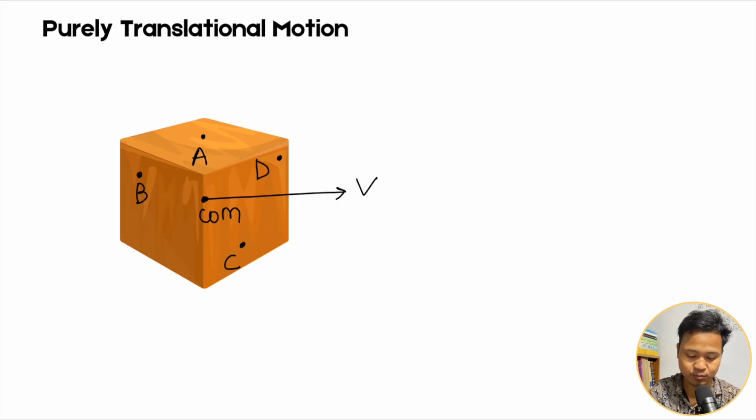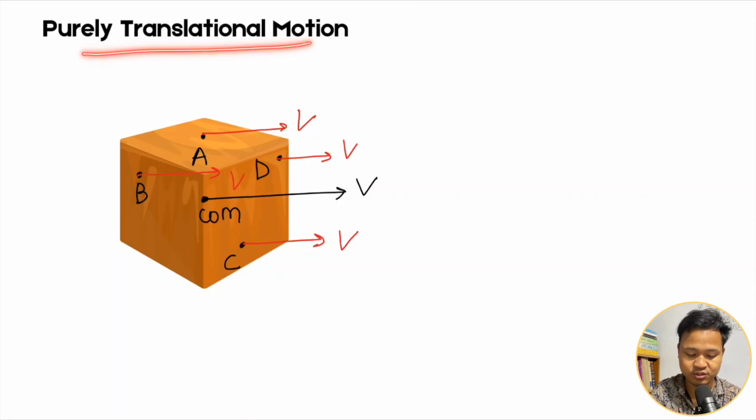So the block is a rigid body. In a rigid body, the distance between any two points is fixed. Okay, the points do not change. So that means if the center of mass is going with V, then D also has V, A also has V, B also has V, and C also has V. All points have the same velocity, because the block is a rigid body. Okay, so if a body undergoes purely translational motion, every point on the body will have the same velocity. Okay, so that is the case of purely translational motion.